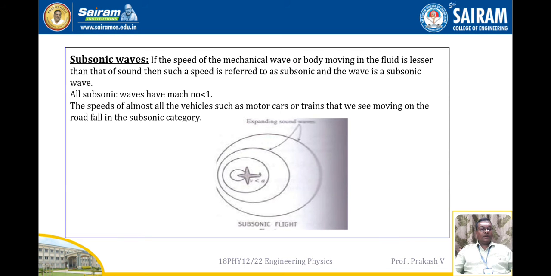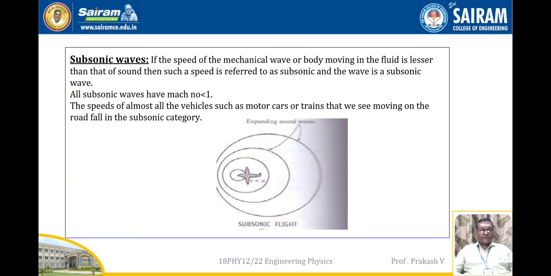Next, I am going to explain what subsonic waves are. Subsonic waves are mechanical waves. They are produced by vehicles which move at a speed lesser than that of sound. Any vehicle you consider, that is car, motorbike, train, travels at a speed lesser than that of sound. The Mach number for subsonic waves is always less than 1.